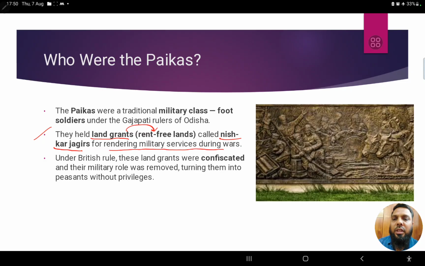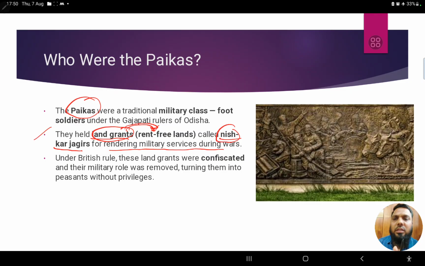So when the Paikas participate in war and render services to the king, in turn, instead of salary, they are given a land grant. It means they need not pay any rent. So rent-free land is given to them so that they can cultivate it, and they can enjoy the ownership and benefits of it. Right? And such Jagirs were called Nishkar Jagirs.